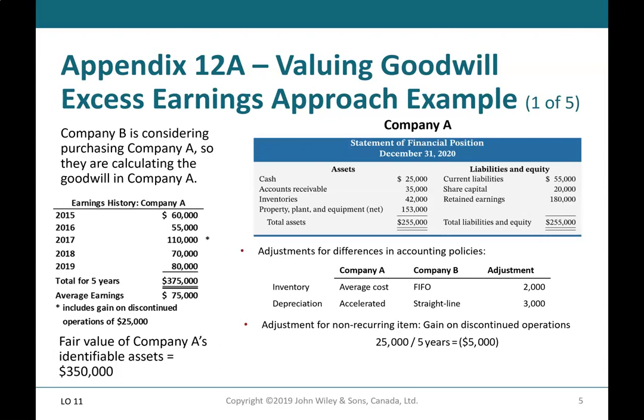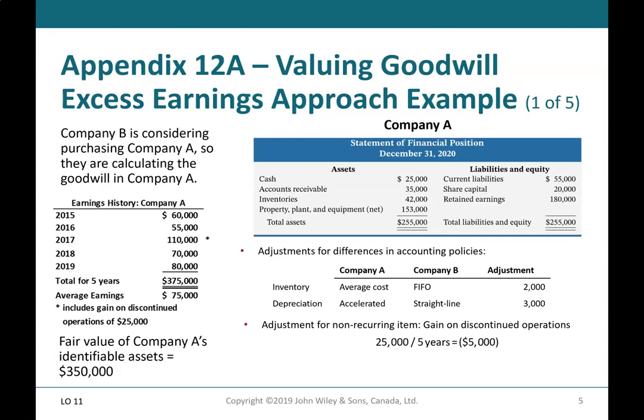Company A's statement of financial position at December 31st, 2020, had cash, accounts receivable, inventory, property, plant, and equipment, and current liabilities at the amounts disclosed. Adjustments for differences in accounting policies: Company A inventory was average cost and Company B was FIFO, so there's an adjustment of $2,000.